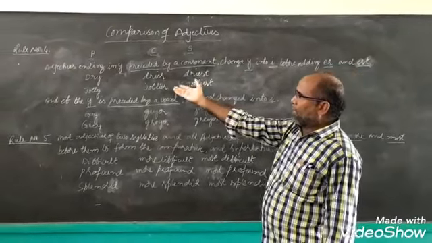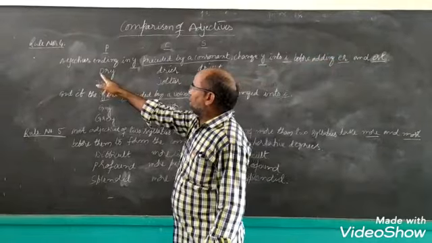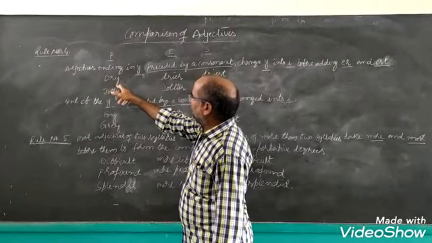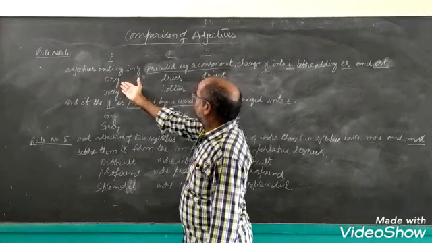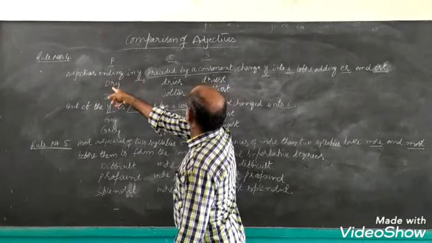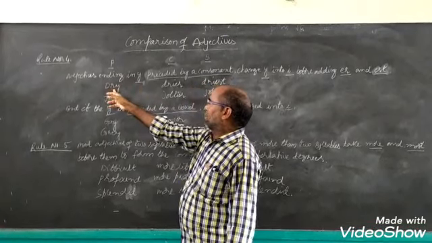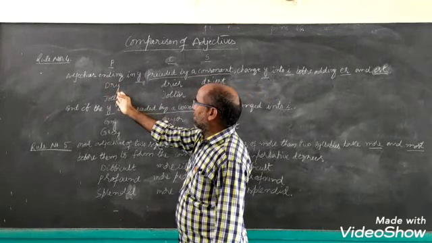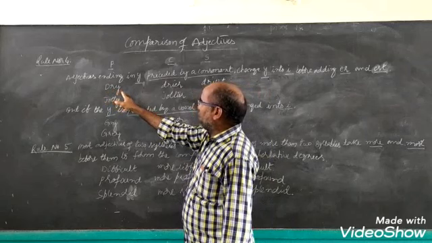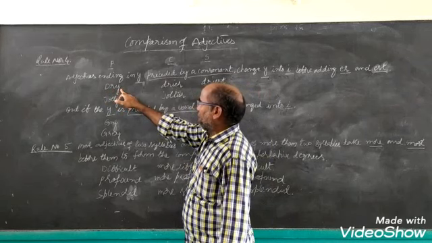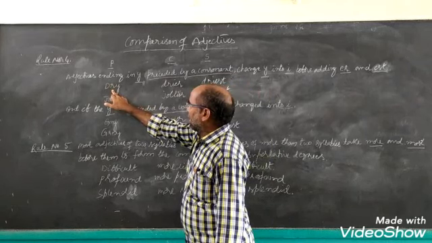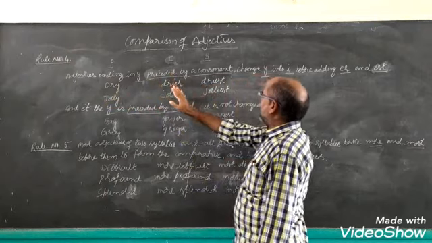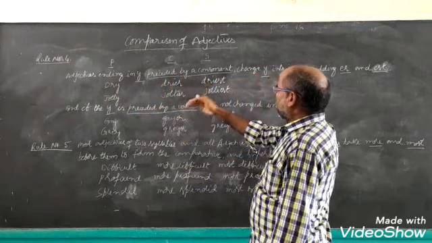For example, dry. This adjective ends with the letter y preceded by a consonant. Whenever we come across such words, what shall we do?